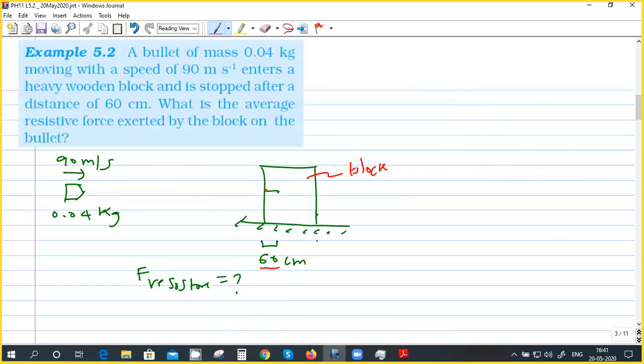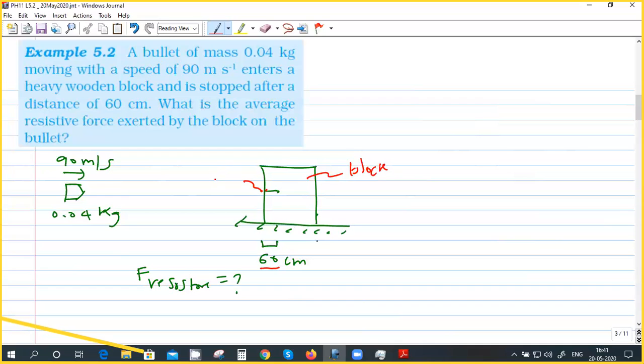Bhavya? No. What about Daksh? Sir, do we need the time for this? No. Why do you need the time? Time you can calculate if you want. See, what is the speed with which the bullet hits this entering part? 90 meters per second.